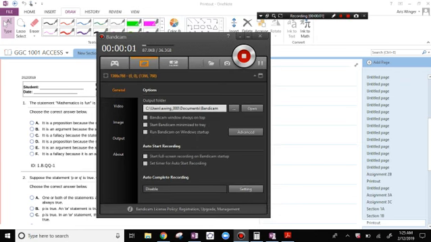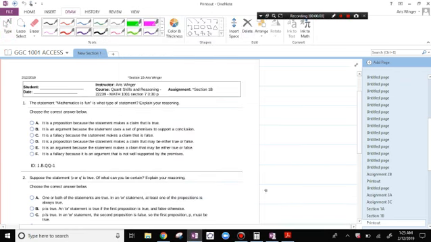All right, we're working on section 1B. We're talking about logic, and so we're going to start with propositions. The statement "mathematics is fun" is what type of statement? So a proposition